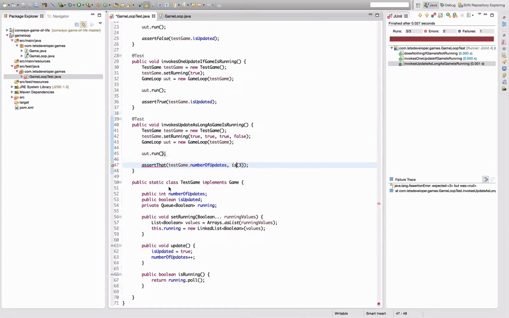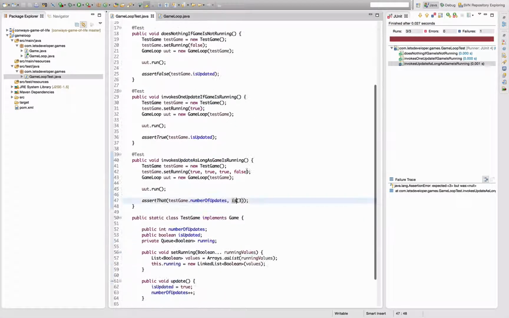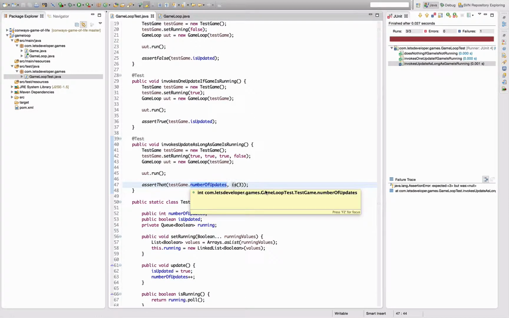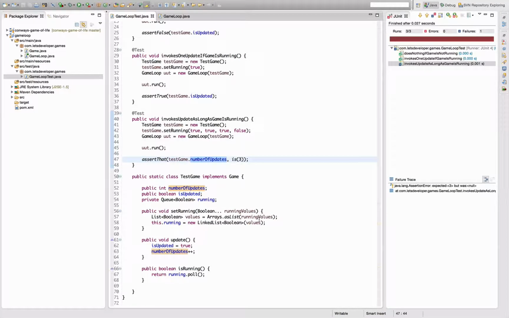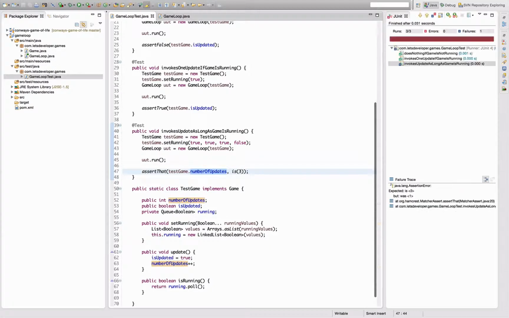Yes, that's why I want to add a static import. And now it's working. Okay, so apparently the problem was that number of updates was of type object and therefore the types mismatched. Interesting.